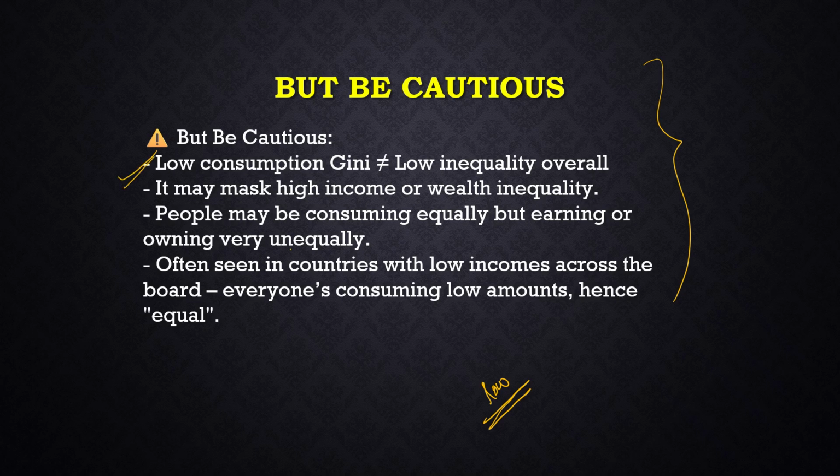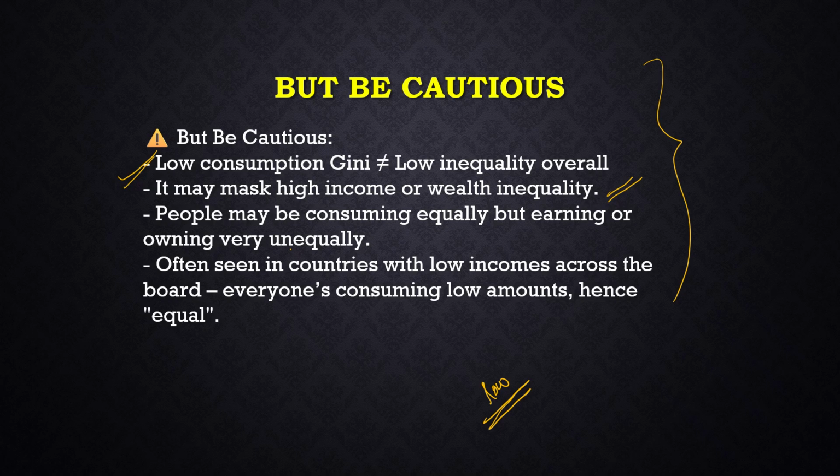Second thing is it masks the high income or wealth inequality. For example, the Ambanis and Adanis are getting richer, but the poor are getting poorer. Even though the government schemes are helping the poor, you still cannot compare both people at the same level. People may be consuming equally, but the earning or the wealth that they have will not be equal.